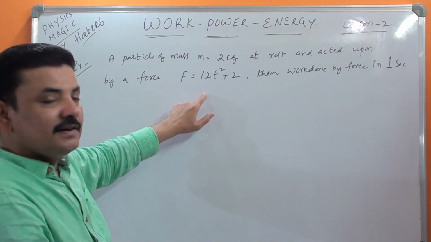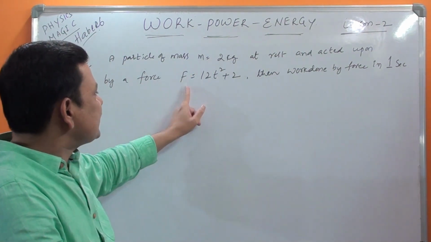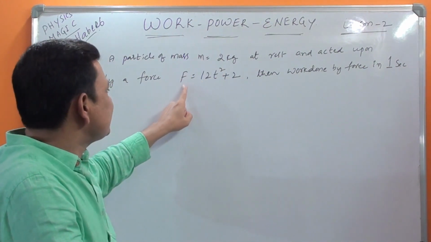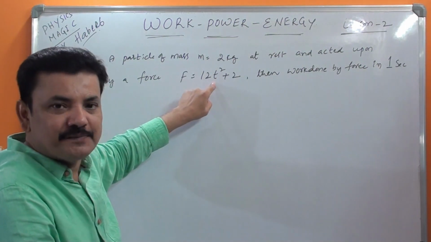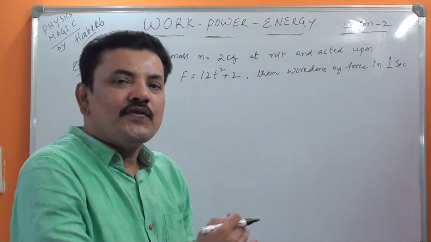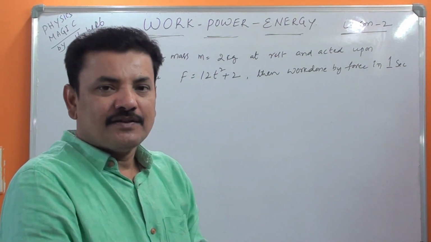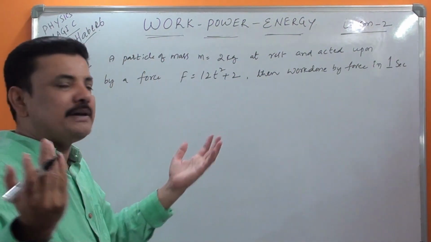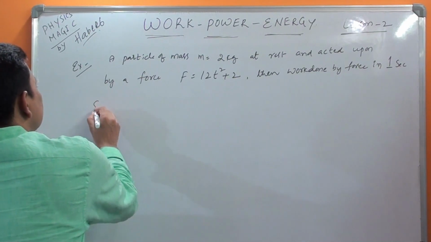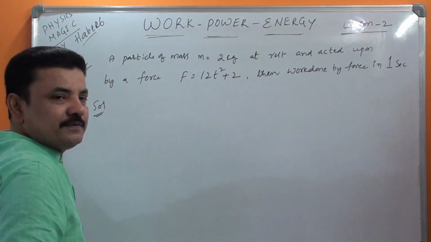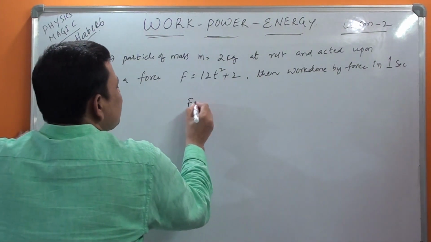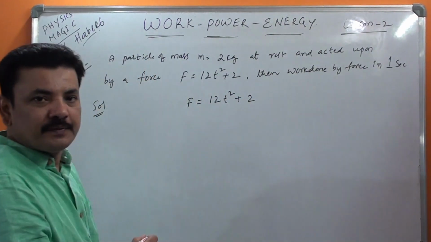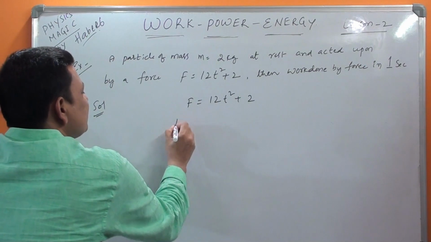You see here, earlier I gave force with distance. In this case, force is changing with time. That is what it means for force to change as a function of time. So in this case, how to do it? The method is the same, already I told you. So let us go to the solution. Then F is equal to 12t² plus 2. But I told you the method is common.